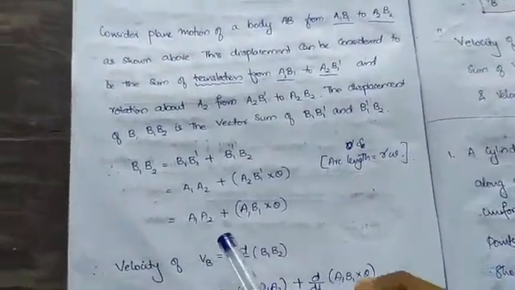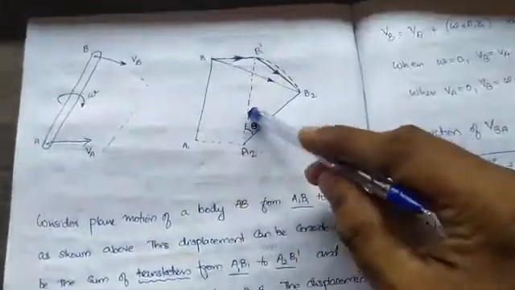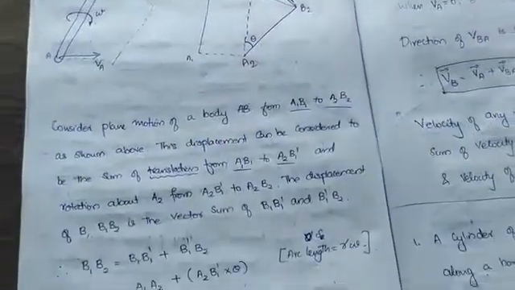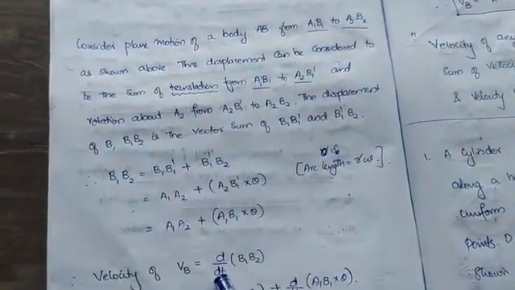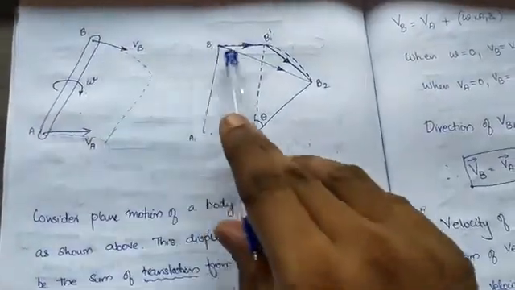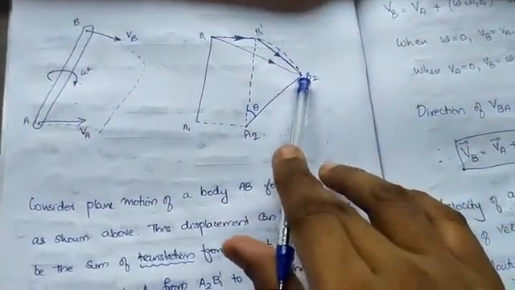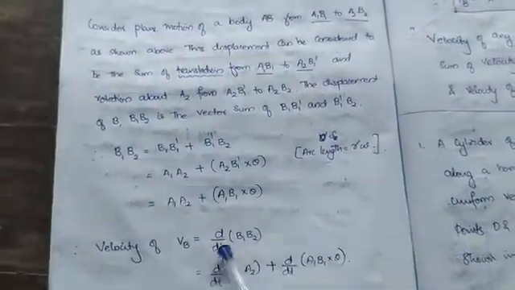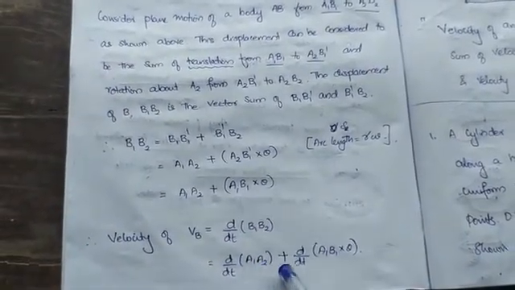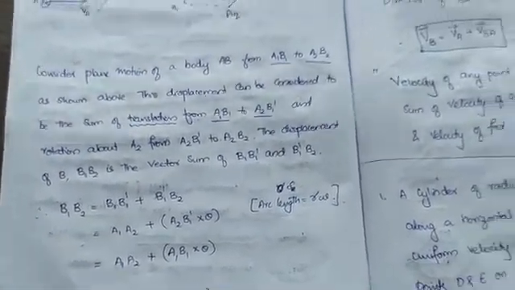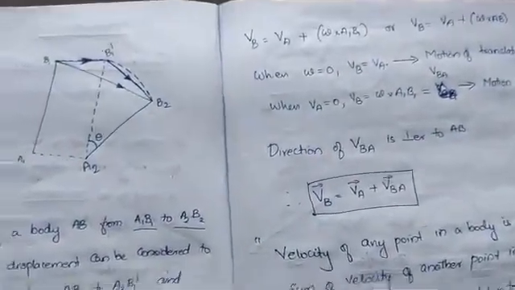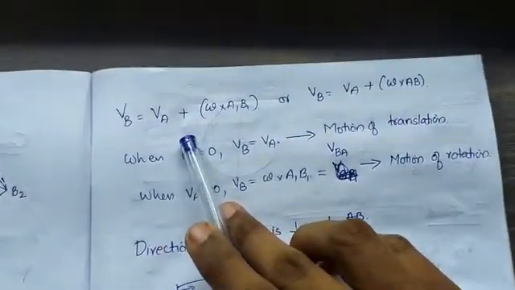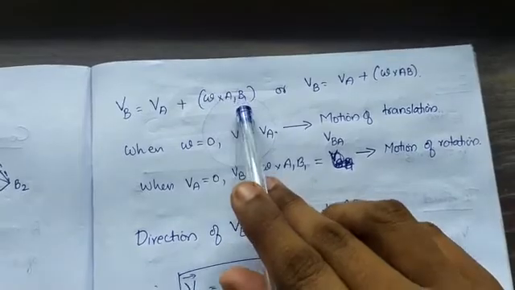Now from that we will write the velocity VB. B1 to B2 is the direction of the resultant, and that will be the direction of velocity of B. So d by dt of B1 B2 equals d by dt of A1 A2 plus d by dt of A1 B1 into theta. Now VB is equal to VA plus omega into A1 B1.